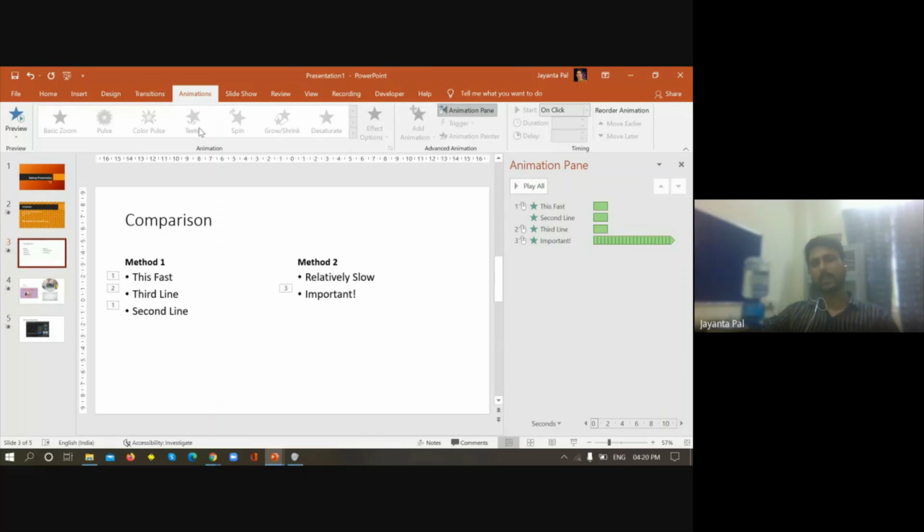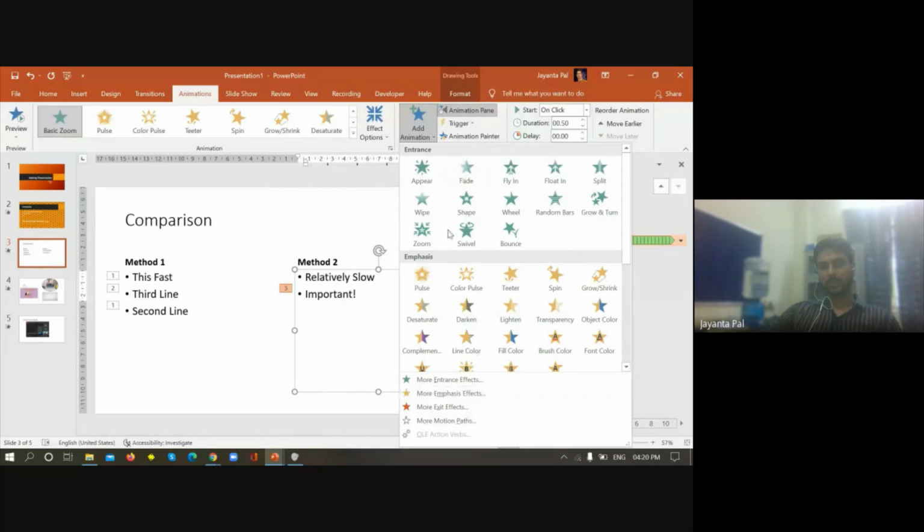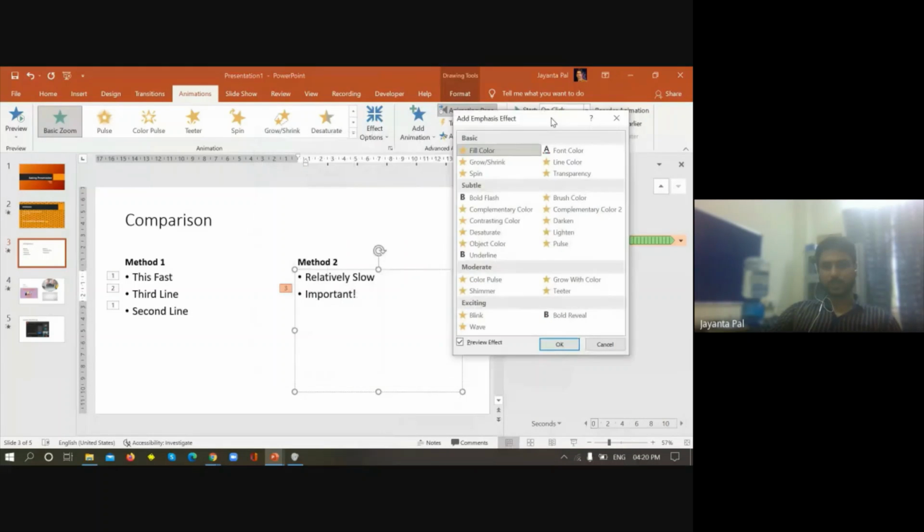So that is how to apply a particular animation. Select this one, apply animation, and you can choose this one. This emphasize means you have different coloring options also. That brush color, it will change. See, the color of the alphabets is changing. So it is meant for repeated use.